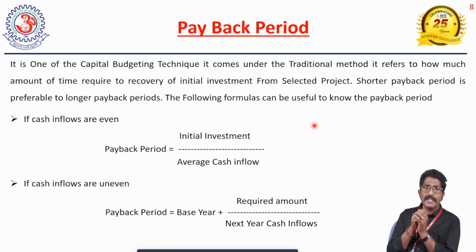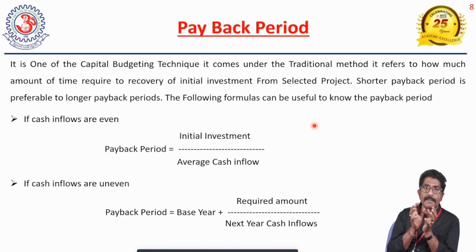Coming to the next one, if cash inflows are uneven, for example, if the project life is 5 years, in the first year we get 50,000, in the second year we get 60,000, in the third year we get 70,000, and in the fourth year we get one more amount. These are uneven cash inflows. For uneven cash inflows, the payback period is measured as base year plus required amount divided by next year cash inflows. This formula is useful for the payback period.